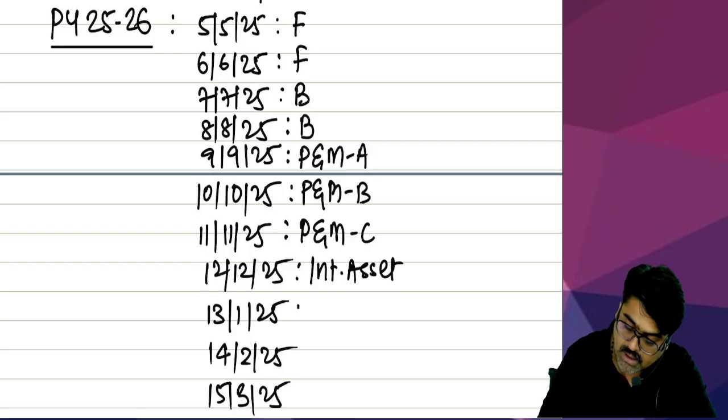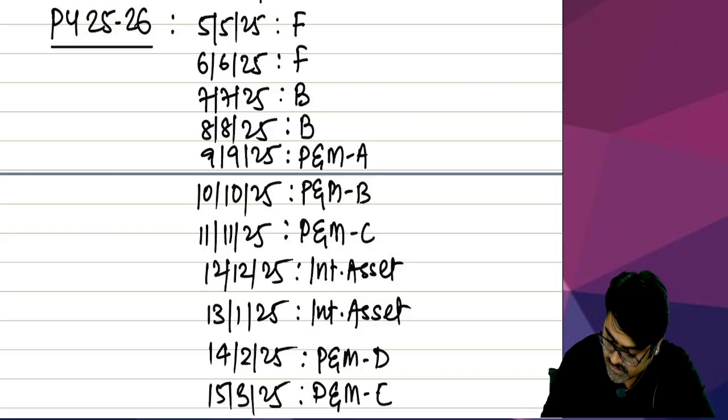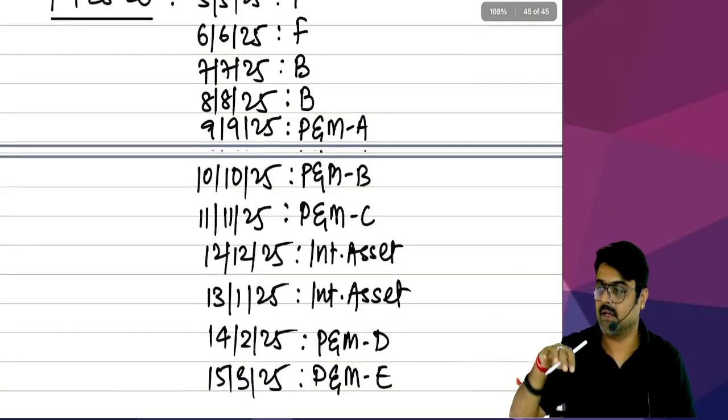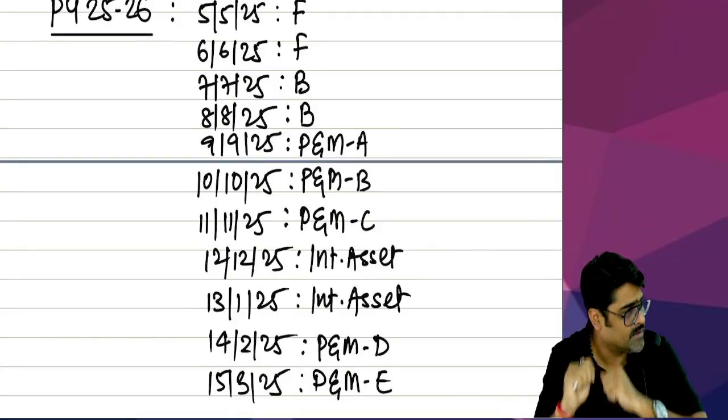Yes or no? Again I am buying some intangible asset. Then again I am buying some plant and machinery D. Then I am buying plant and machinery E. Okay. During this entire previous year, different assets I am buying at different dates.